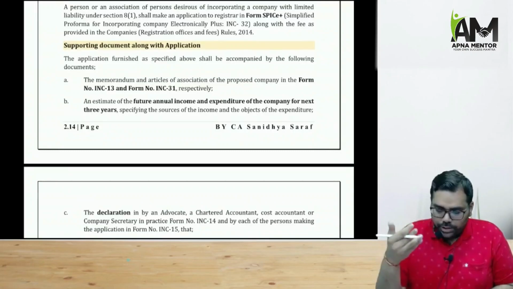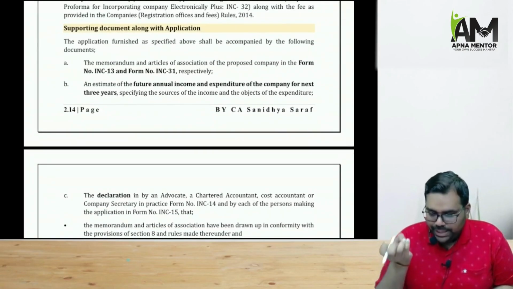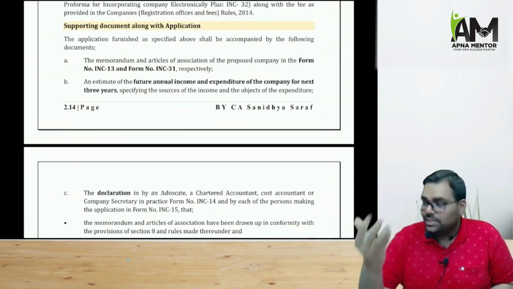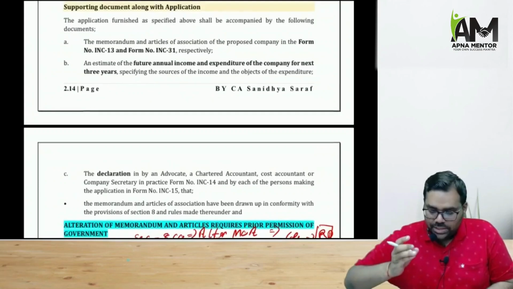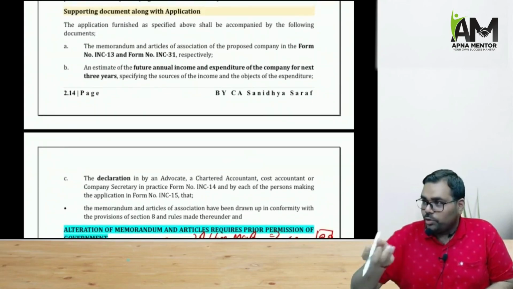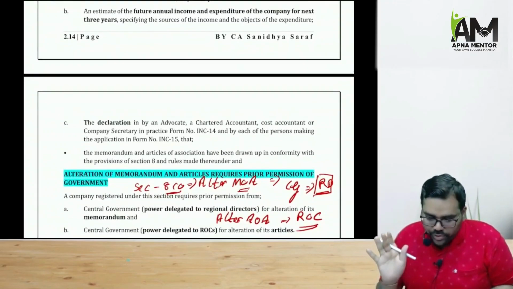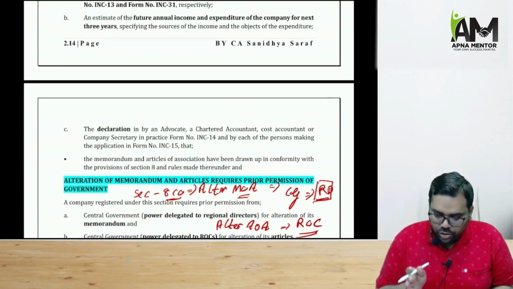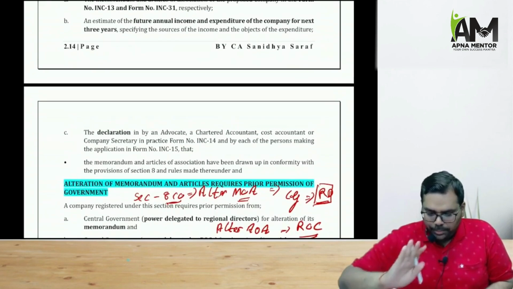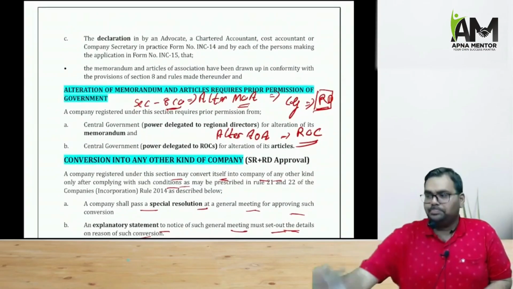Here you are also required to specify the estimate of the future annual income and expenditures of the company for the next 3 years. Here you are going to specify what is going to be the source of income and what is going to be your objective, because objective is the main thing in case of a Section 8 company. Here a declaration must be filed by an advocate, chartered accountant, company secretary, or cost accountant, that the memorandum has been made as per the rules, the articles has been made as per the rules.